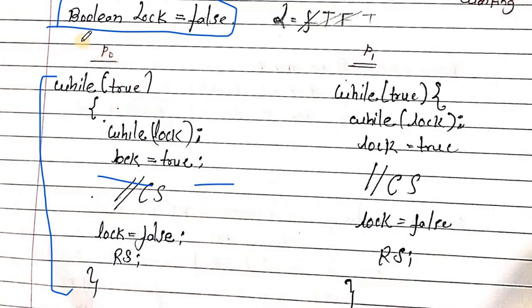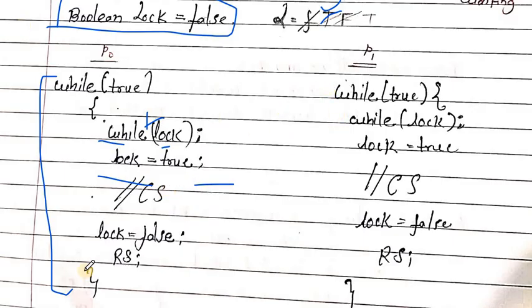While P0 tries to enter the critical section, first the lock is false. Lock false means the condition is not satisfied, so the while loop returns false. So it executes the next statement: lock is equal to true. It makes the lock true. First false, then it makes lock true. Okay, lock becomes true, and now the process is in the critical section.